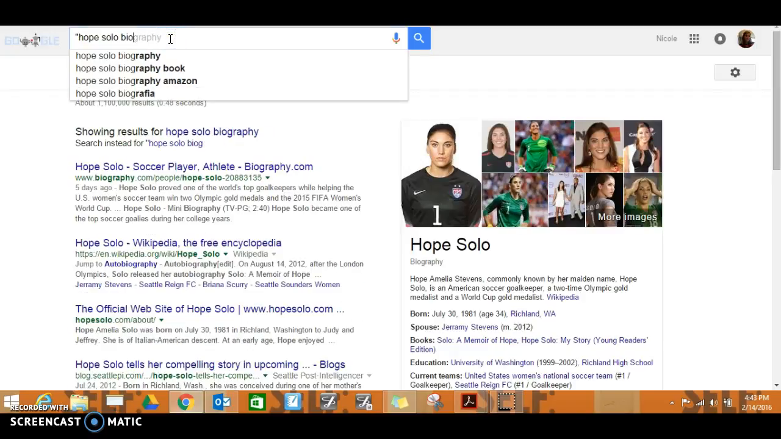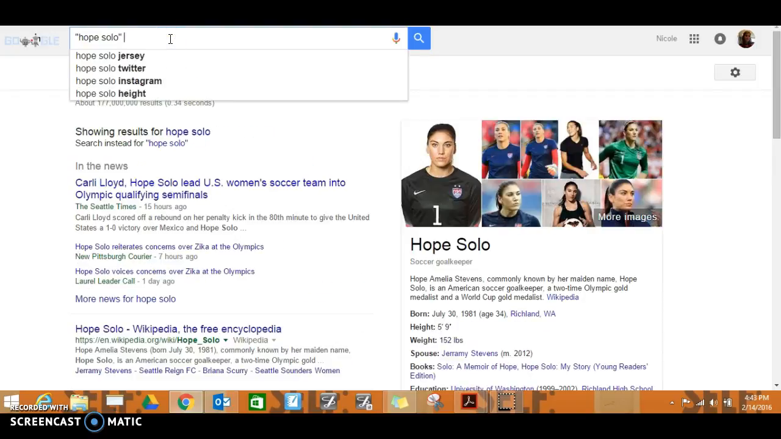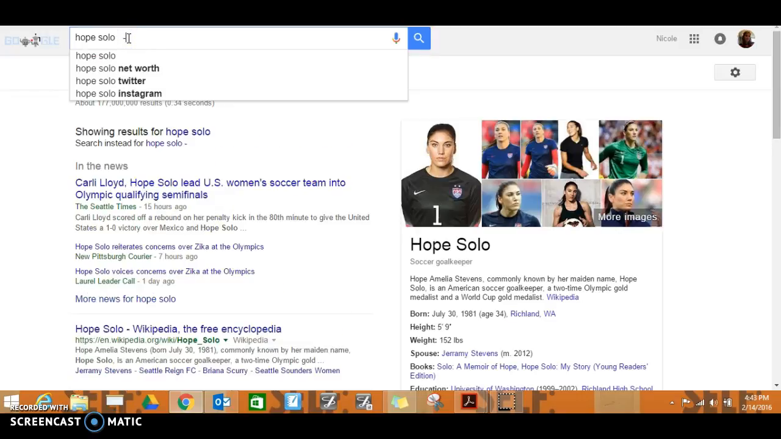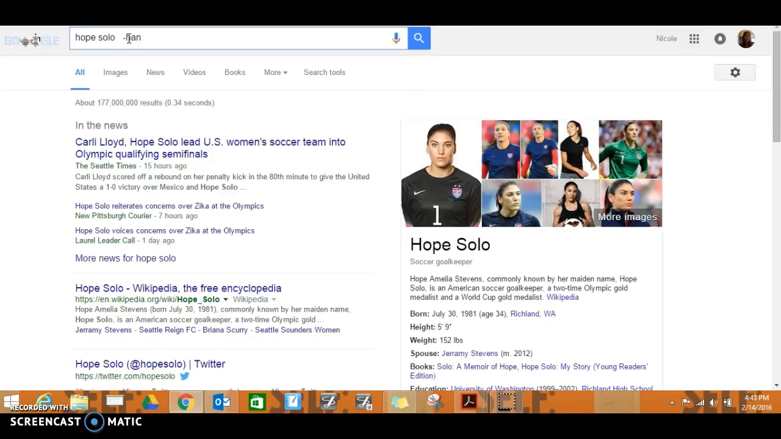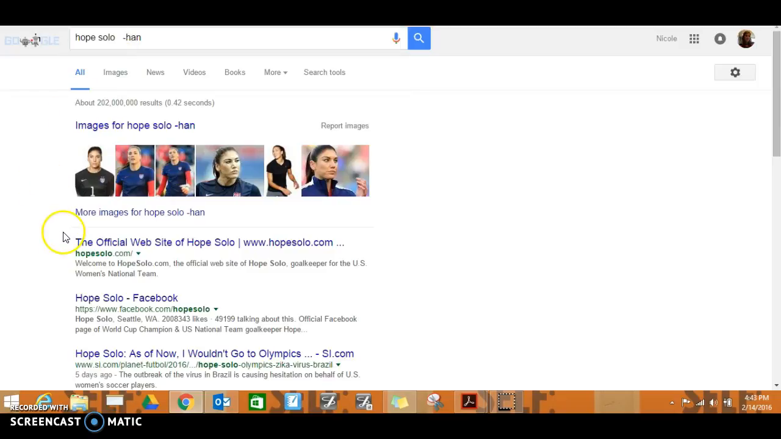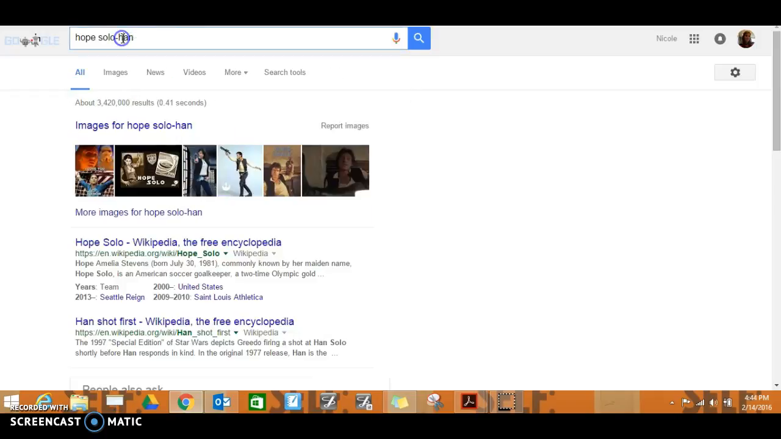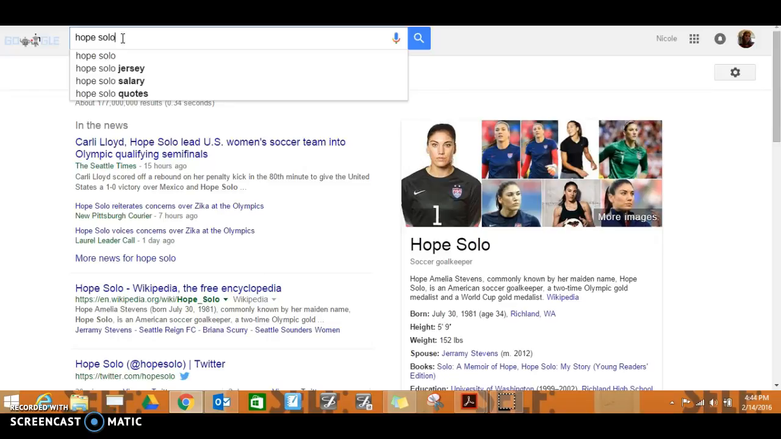Now, if we wanted to make sure that we were getting Hope Solo, but we wanted to make sure that we're not getting information about maybe like Han Solo, I put a minus sign, Han, to make sure it's just about her and not about my favorite Star Wars character. Make sure you see how I put a space in between there so that this isn't right next to there. That's going to end up with some weird information.